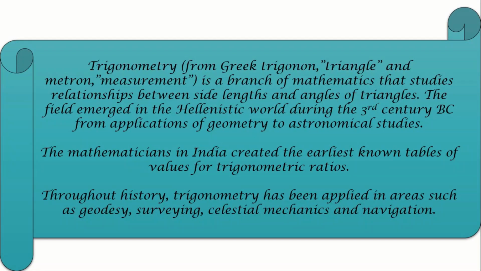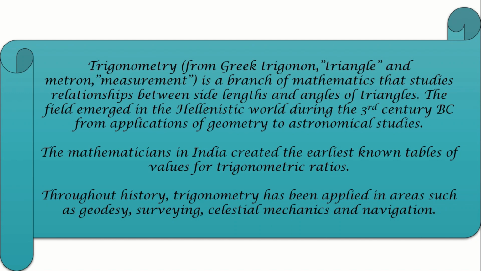Before going to the actual formula section, we have to know about the history and the root where trigonometry came from. Trigonometry comes from the Greek trigonon, meaning triangle, and metron, meaning measurement. It is a branch of mathematics that studies the relationship between side lengths and angles of the triangle. So if we need to study the sides and angles of the triangle, then the best course will be trigonometry. The field emerged in the Hellenistic world during the 3rd century BC.